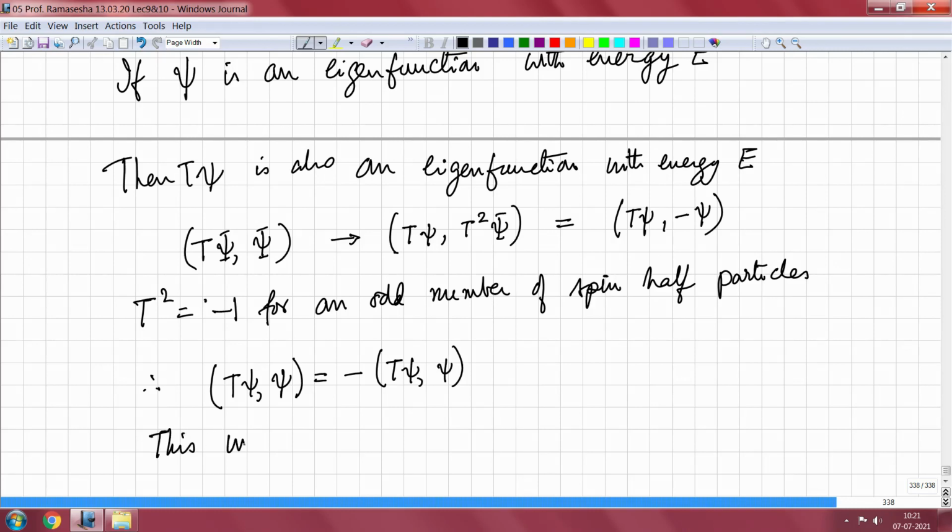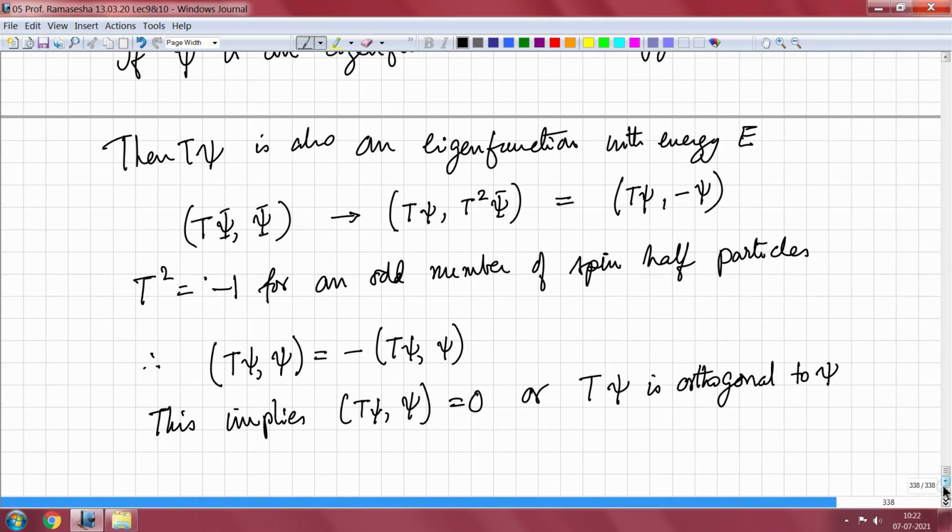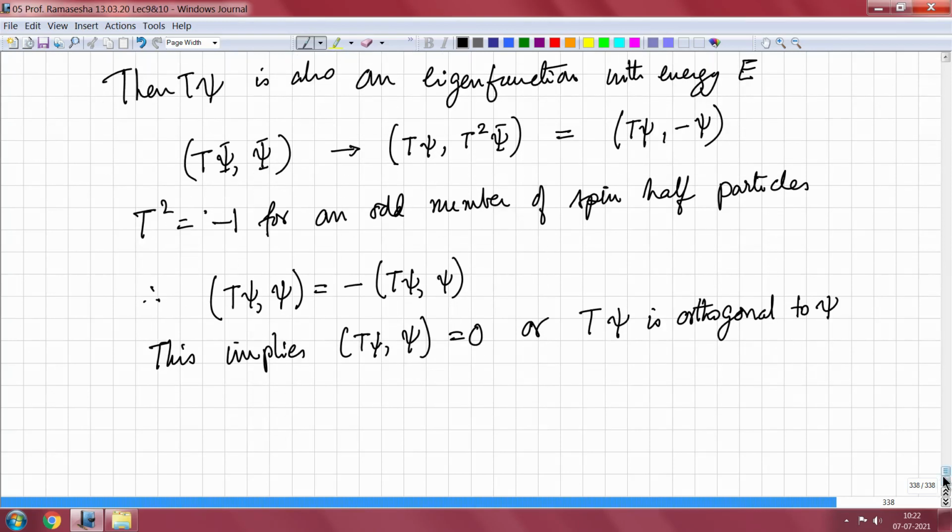This implies T psi comma psi equal to 0, or T psi is orthogonal to psi. So, when two states T psi and psi are orthogonal and have the same energy, this implies that the state has two-fold degeneracy.